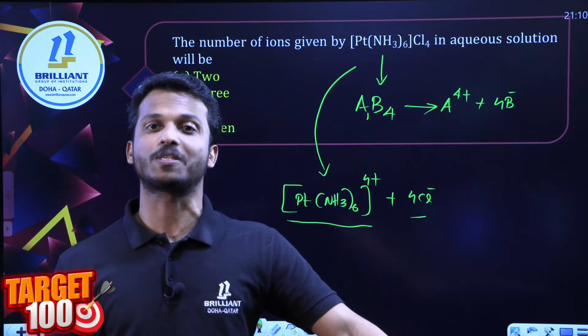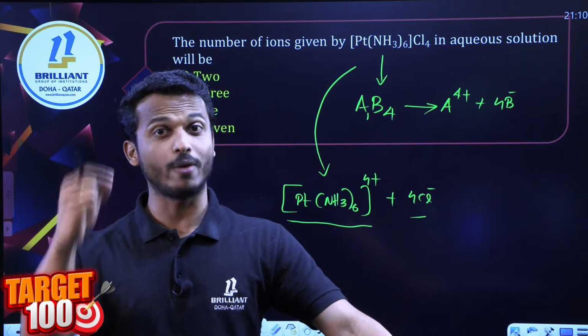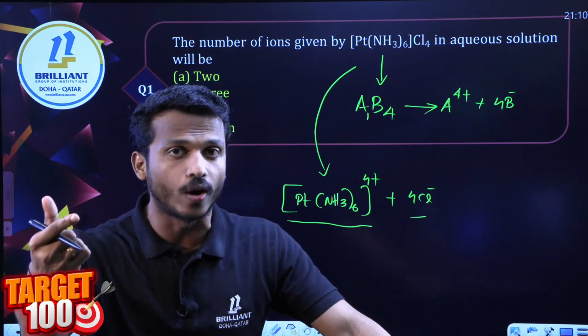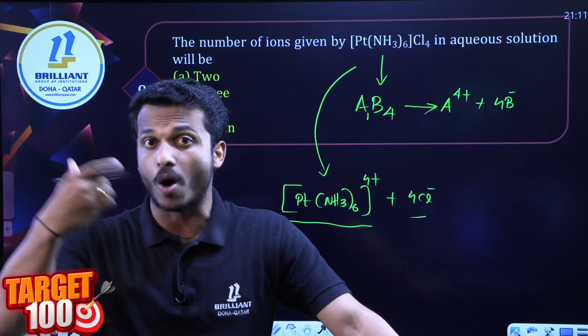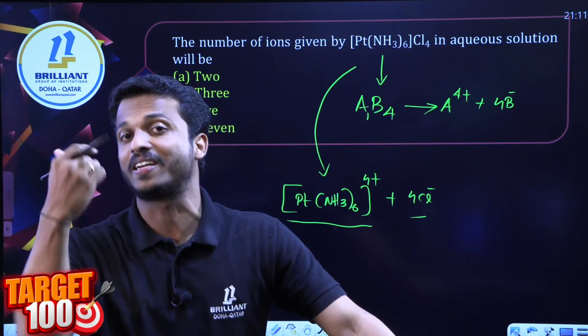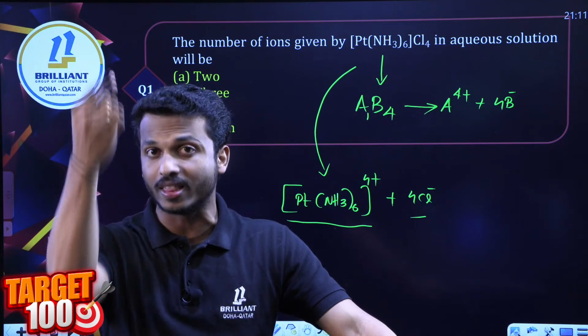So dear all, remember this point: the one which can give more number of ions can conduct more electricity. If the complex can give more number of ions, it can produce more electricity. Just keep that point in your mind. You can expect a question regarding number of ions.